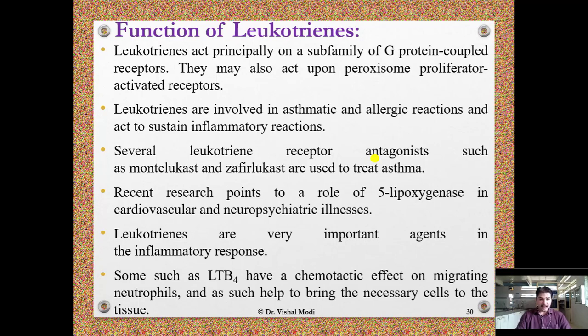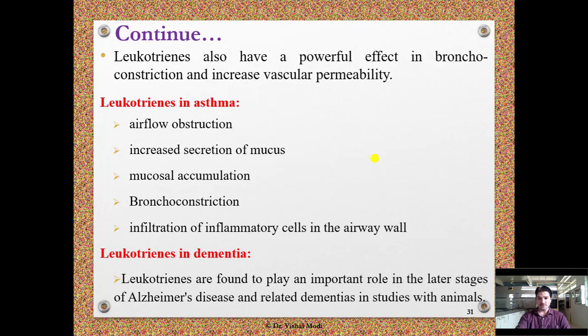Some agents such as leukotriene B4 have a chemotactic effect on migrating neutrophils and as such help to bring the necessary cells to the tissue. Leukotrienes also have a powerful effect in bronchoconstriction and increased vascular permeability. Leukotrienes in asthma cause airflow obstruction, increased secretion of mucus, mucosal accumulation, bronchoconstriction, and infiltration of inflammatory cells in the airway wall. Leukotrienes in dementia.